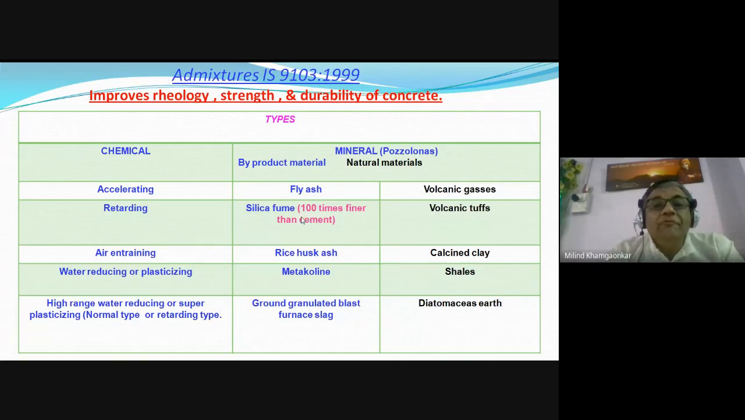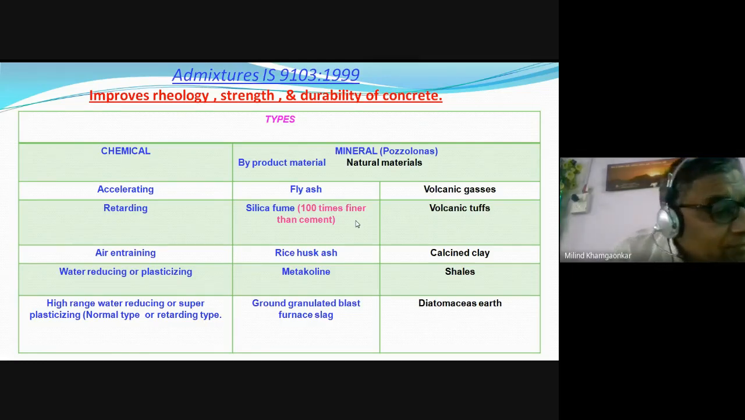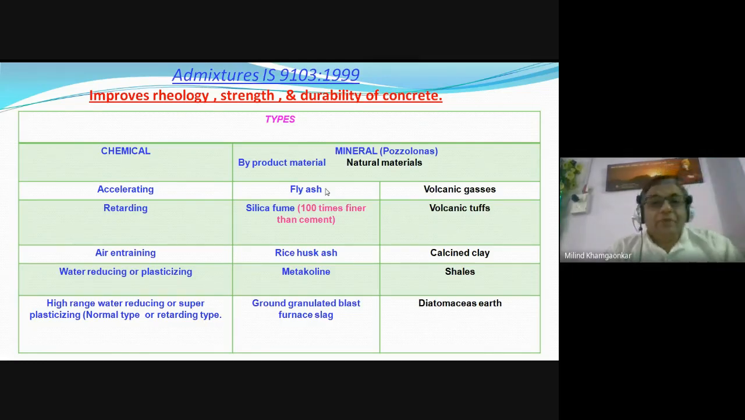But this silica fume is 100 times finer, means 2250 and two more zeros. So 22,500 centimeter square per gram is the fineness of the silica fume.